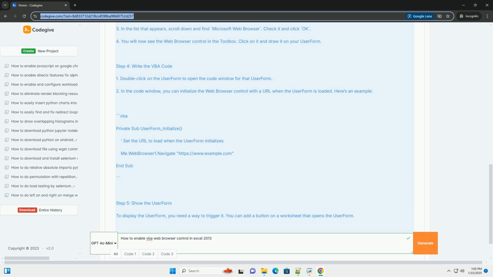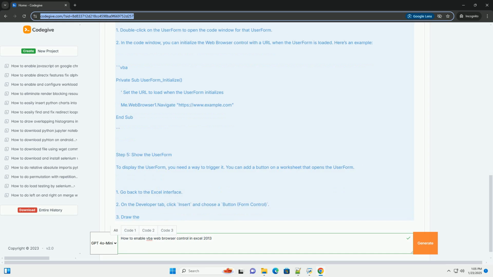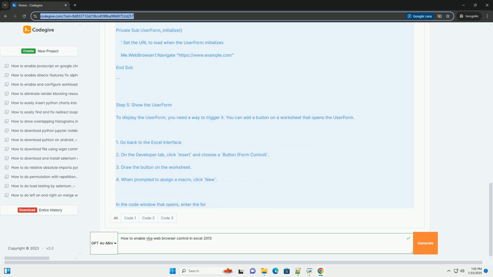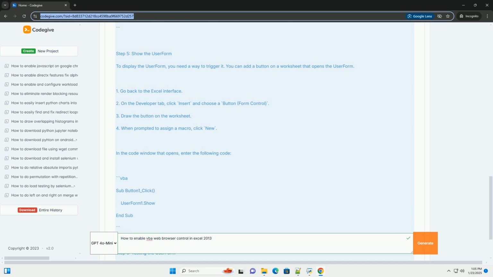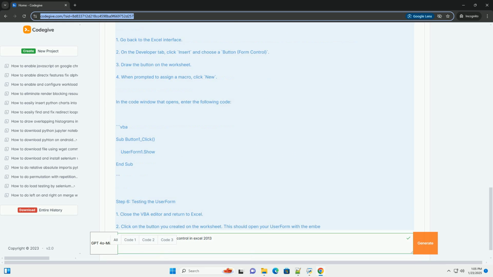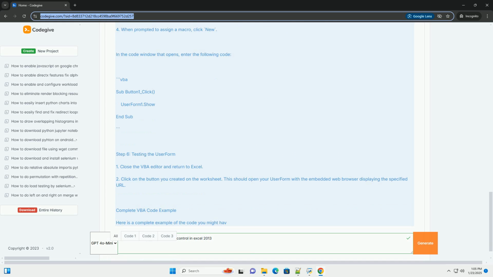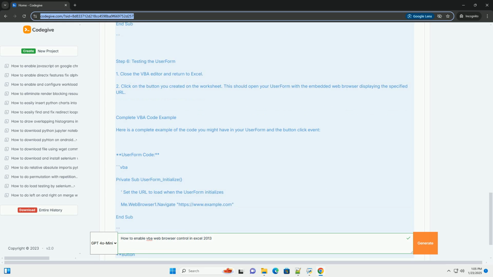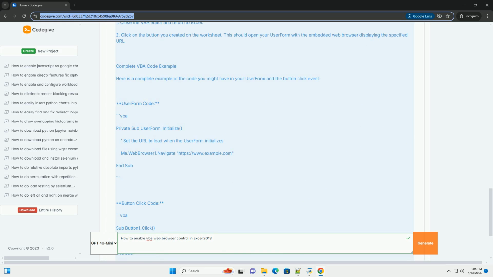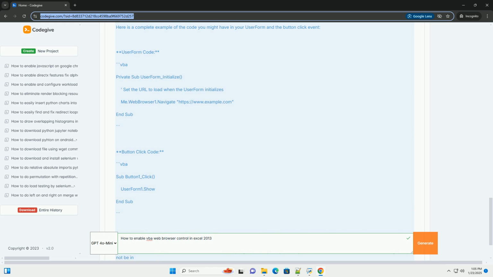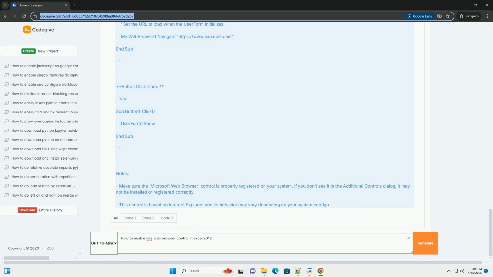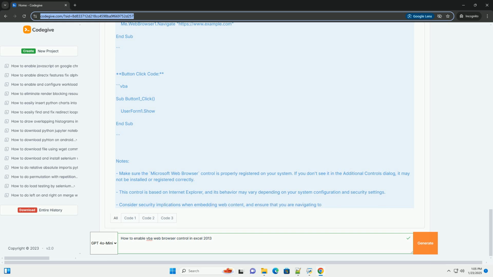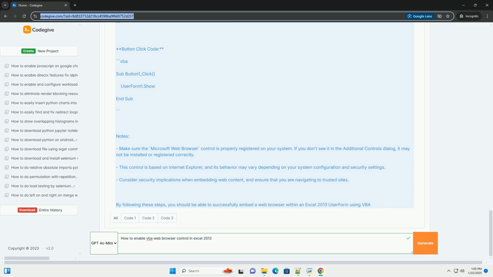Step 1. Enable the Developer tab. Before you can work with VBA, ensure that the Developer tab is enabled in Excel. 1. Open Excel 2013. 2. Click on File, Options. 3. In the Excel Options dialog, select Customize Ribbon. 4. Check the box for Developer in the right pane. 5. Click OK.